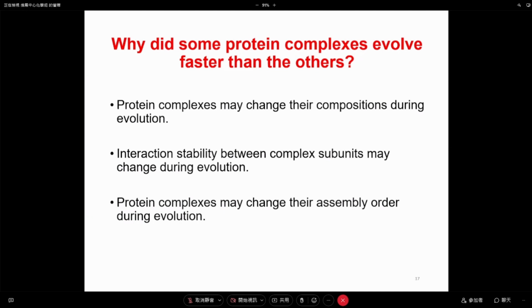Even though they are working the same function, maybe they change a few of the subunits gradually, and that's why they may change quickly in some cases. We also think maybe the interaction stability, or the assembly order, can affect their evolutionary rate. So basically, that's the idea we have now, and we are testing them one by one.